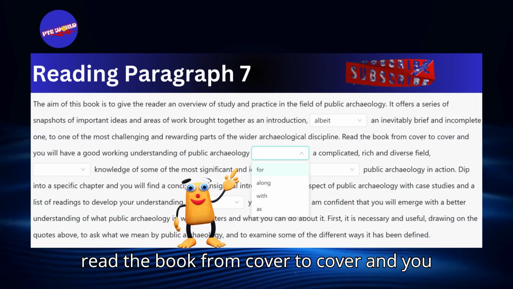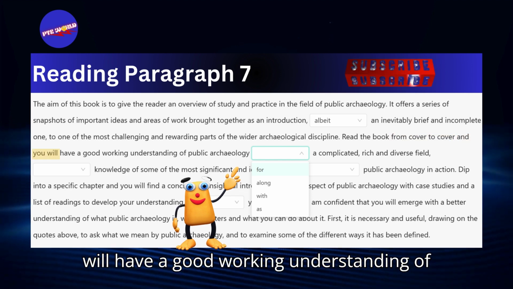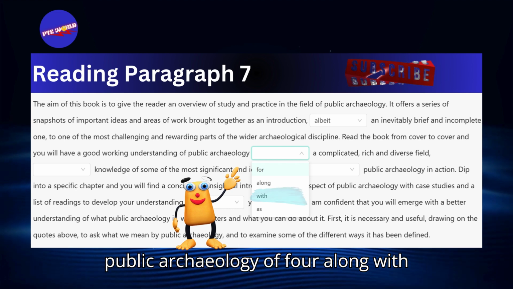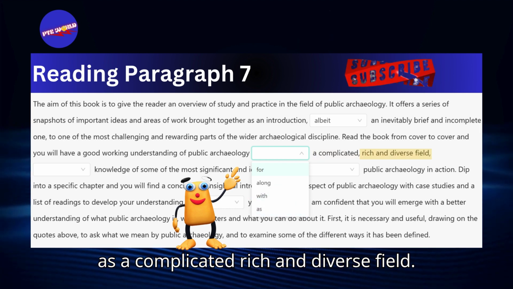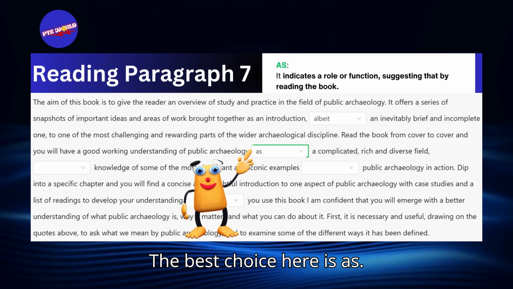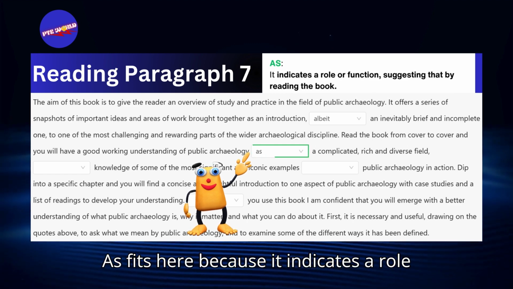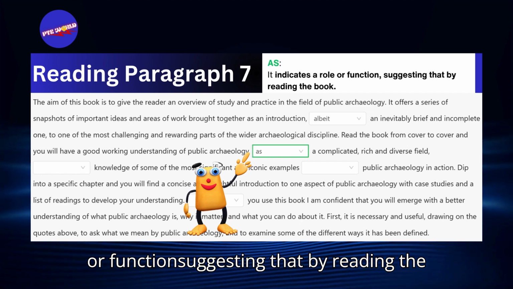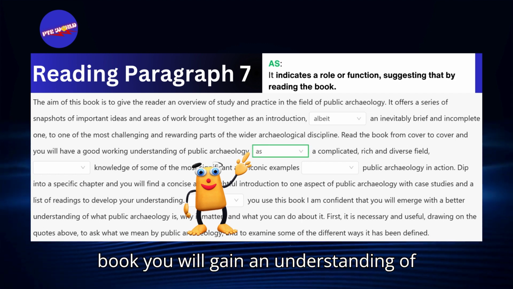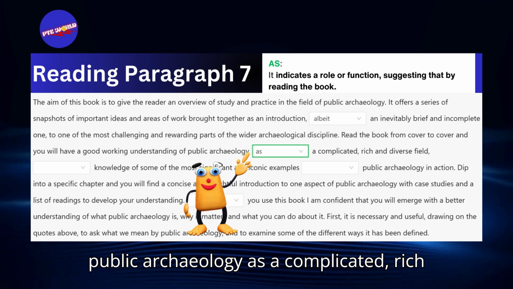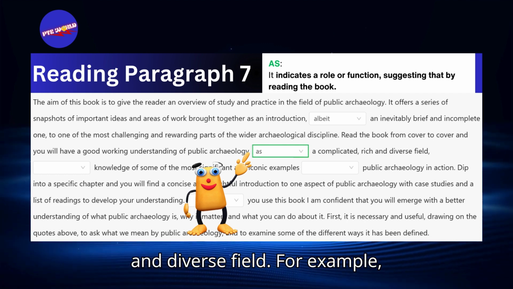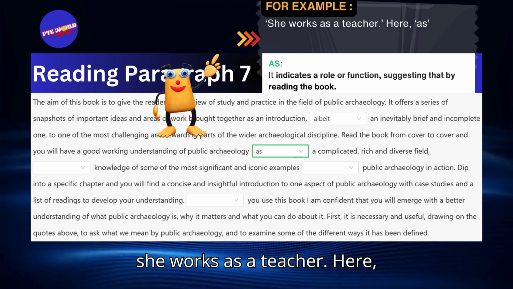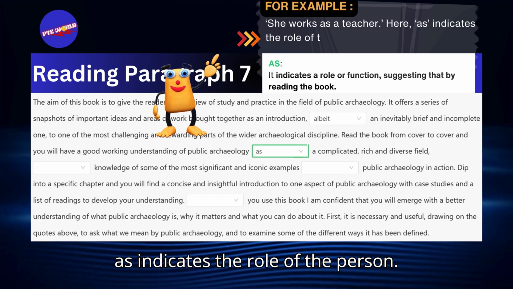Next, we have: "Read the book from cover to cover, and you will have a good working understanding of public archaeology for, along with, as, a complicated, rich and diverse field." The best choice here is as. As fits here because it indicates a role or function, suggesting that by reading the book, you will gain an understanding of public archaeology as a complicated, rich, and diverse field. For example, she works as a teacher. Here, as indicates the role of the person.